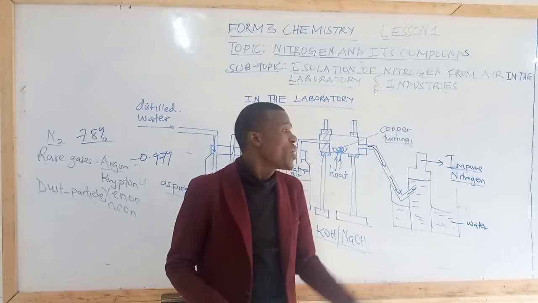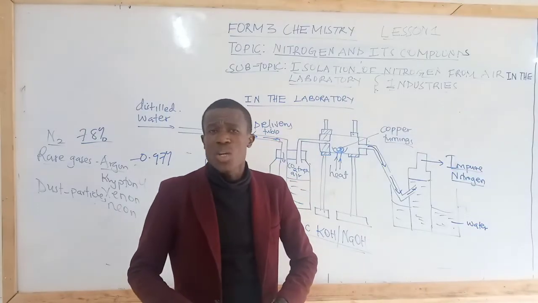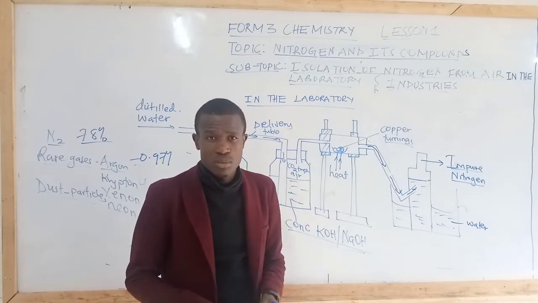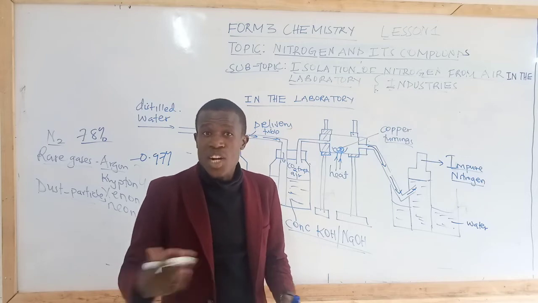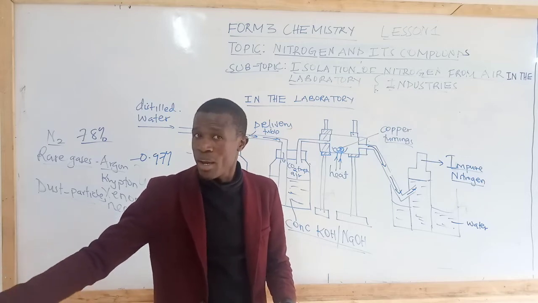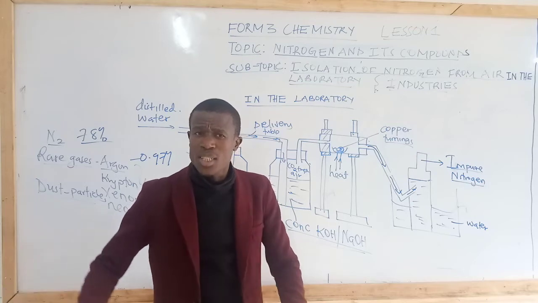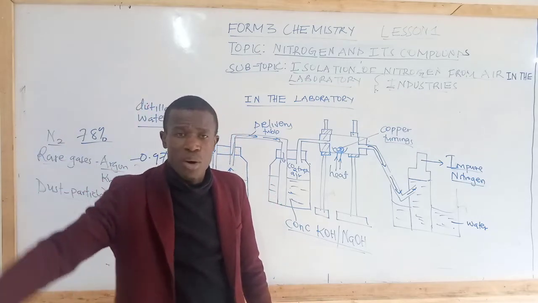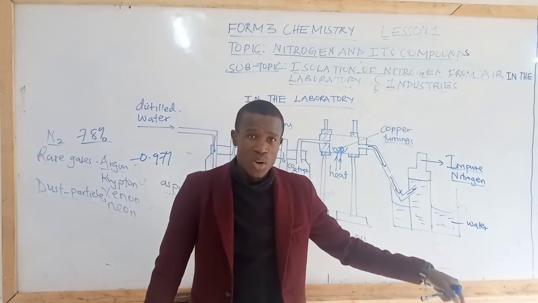That is why we are able to collect nitrogen over water method. We cannot collect hydrogen chloride, for example, over water method because it will dissolve in water. But nitrogen being non-polar, being insoluble, it means we can collect it over water method.